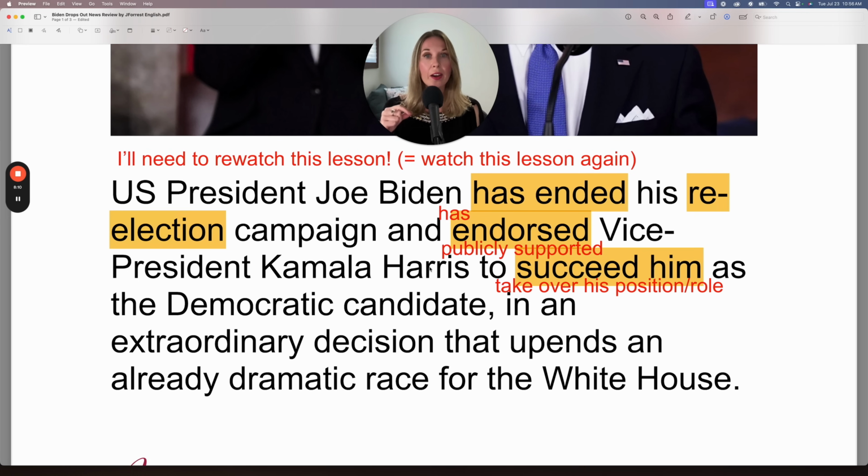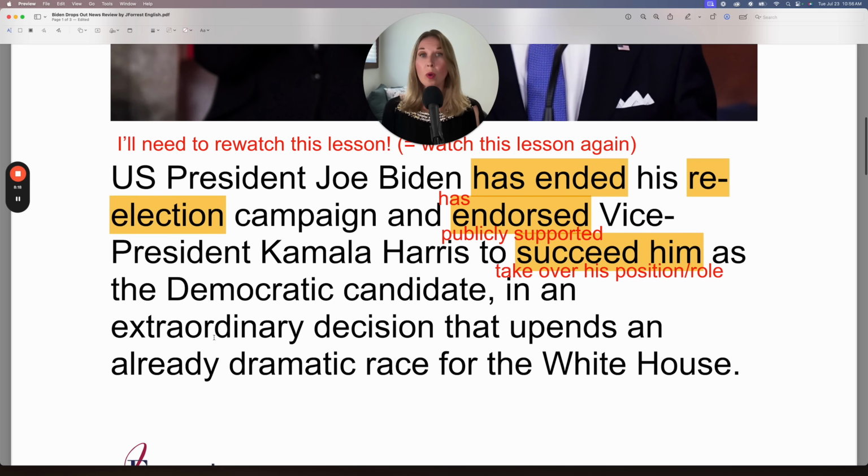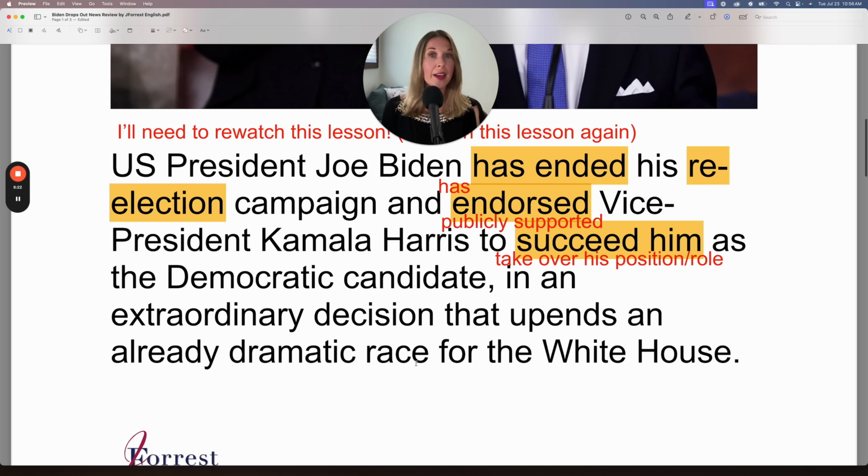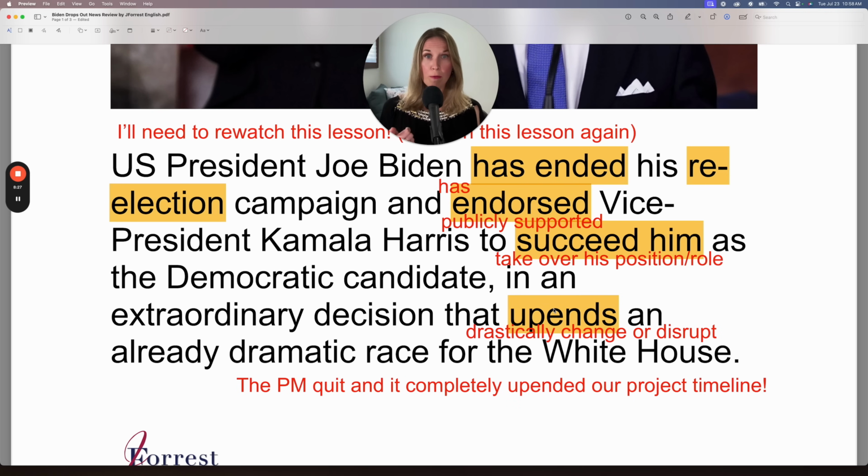So Kamala Harris is taking over Joe Biden's role as Democratic candidate in an extraordinary decision that upends an already dramatic race for the White House. Upend, this is a verb, upend, repeat after me, upend. That means to drastically change or disrupt. So it has more of a negative feel to it.